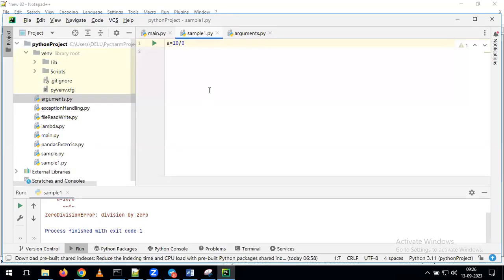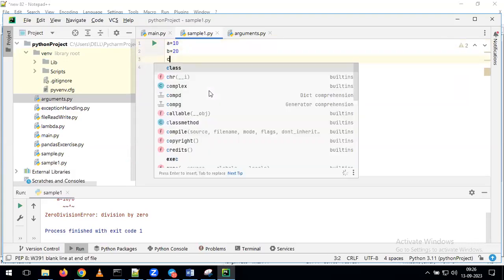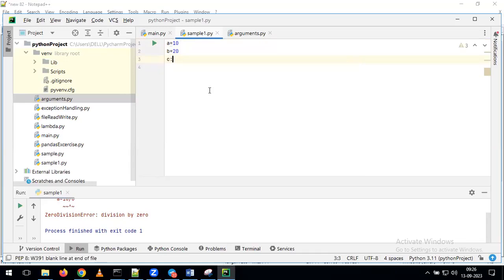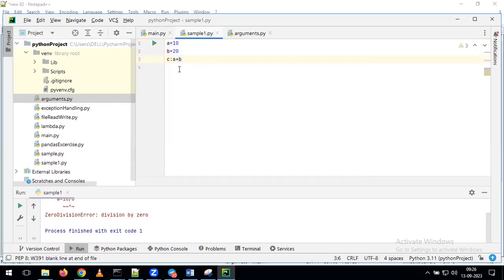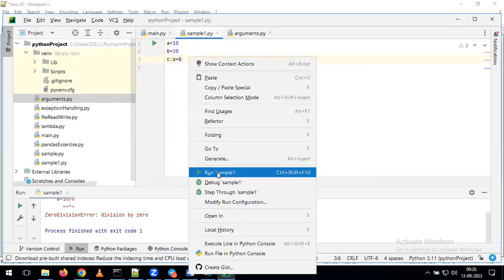Okay. Now in the same way, I will show you one more example. I am giving a is equal to 10, and I'm giving b is equal to 20. Then I'm giving c a plus b. Now see, for example, this is the way I'm writing the program. Now I'm going to run this.